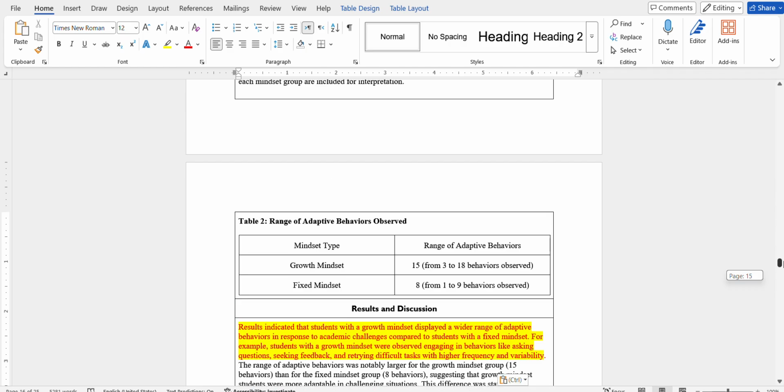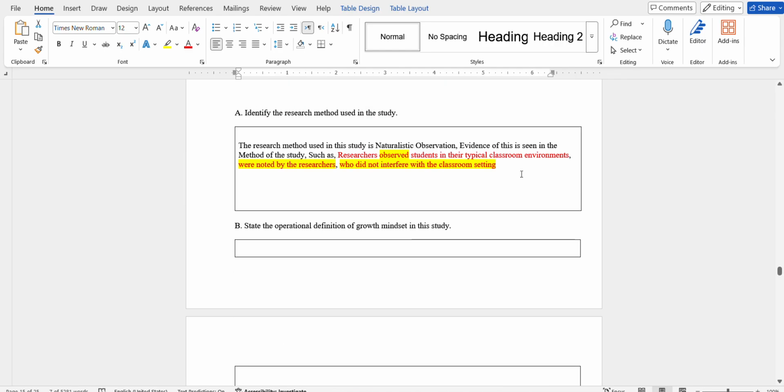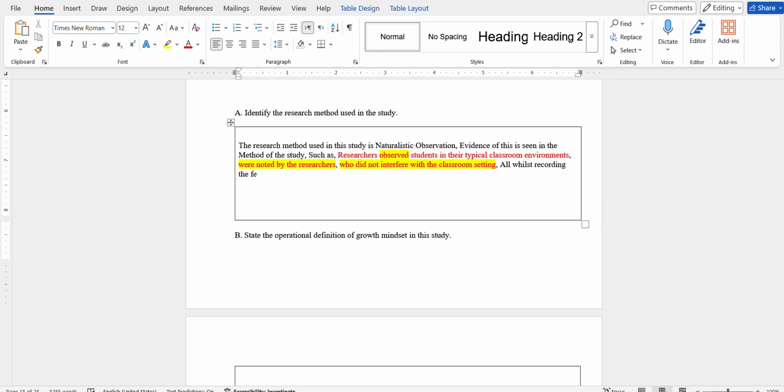Did not interfere with the classroom setting, and recording responses to academic challenges, all whilst recording the feedback and actions taken by the students.